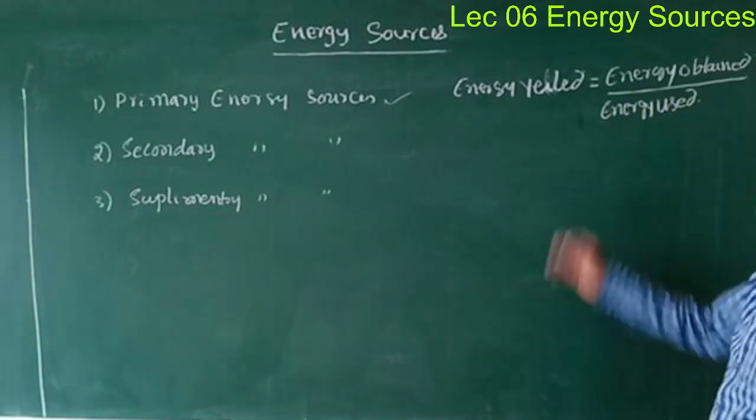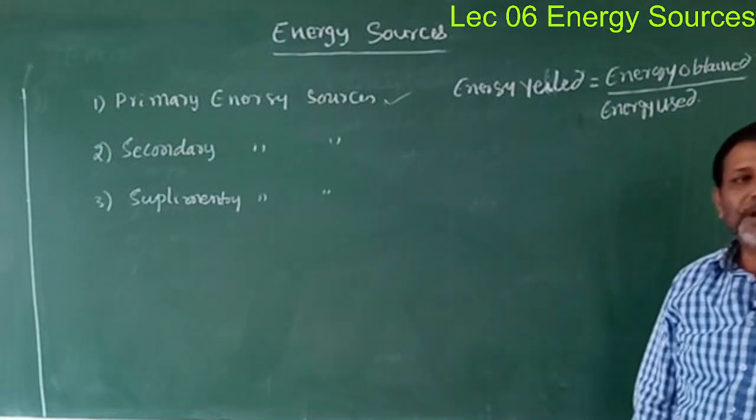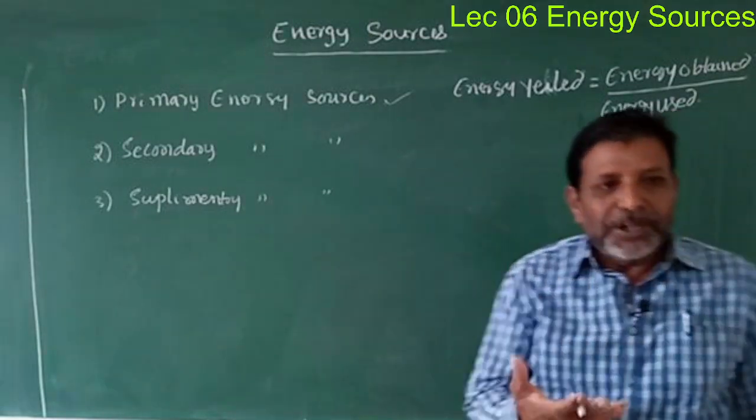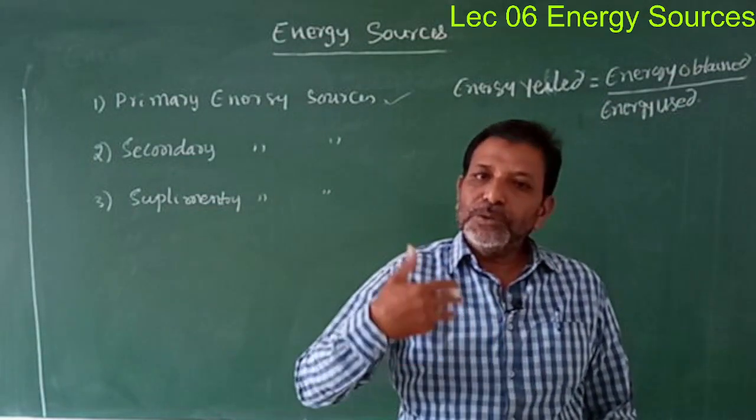This ratio is known as the energy yield. Now listen here: in order to obtain any energy, you have to spend some energy.